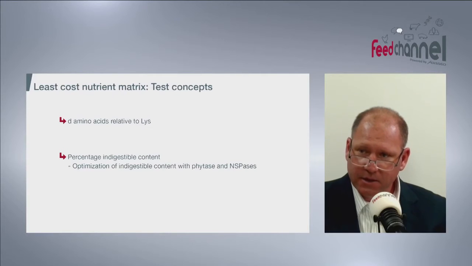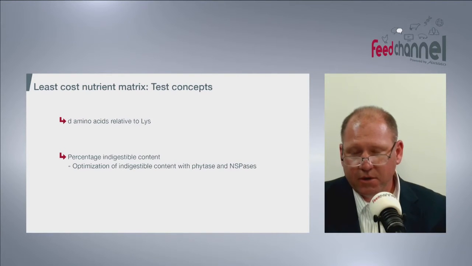To go even further, maybe Mike, you can add some comments. Well, you said it well. In the environment that we're going to be in the future, specifically poultry, I'll speak for that, we're going to have our phytase and our NSPases, and we need to look at the nutrient matrix and how we should be formulating to optimize availability of ingredients and digestibility concepts.